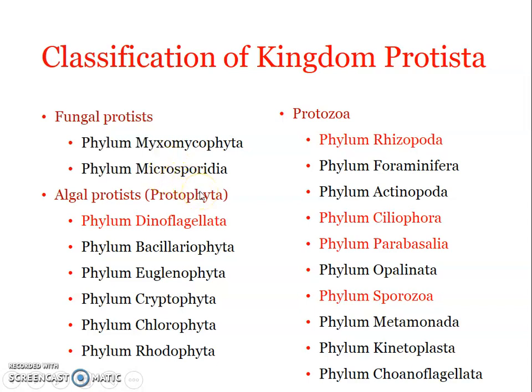They are intracellular parasites which infect a wide variety of animals like insects, crustaceans, fishes, etc. They were formerly considered under protozoa, but now they have been separated out from protozoa and put under fungal protists.